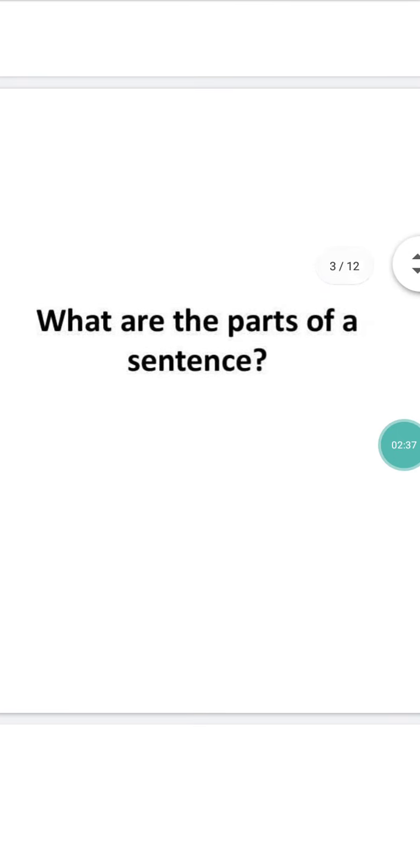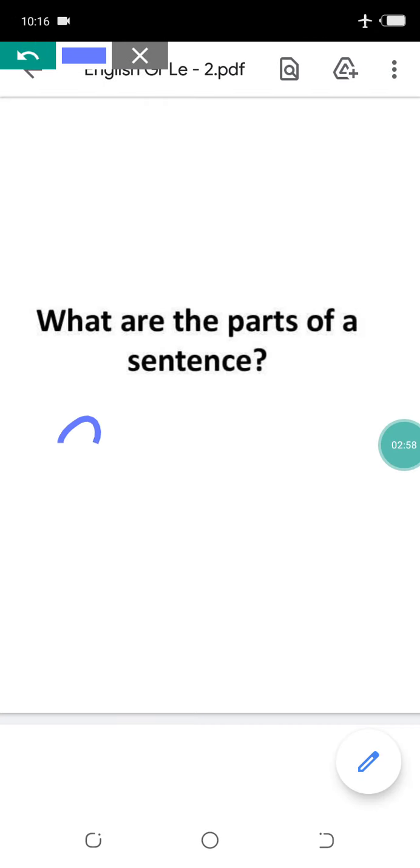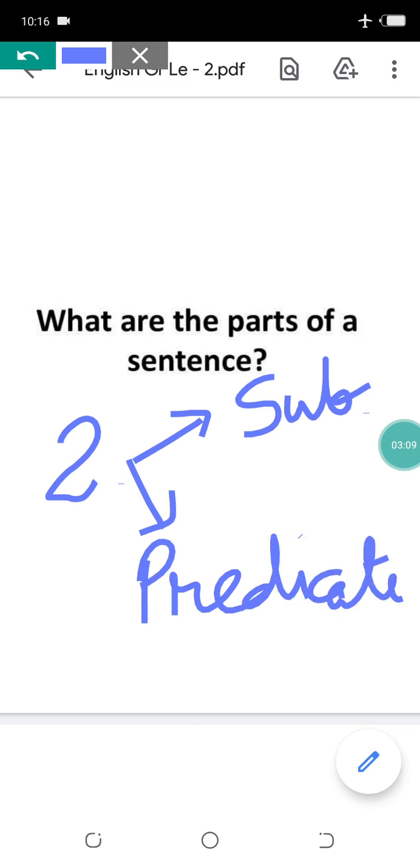See now, what are the parts of a sentence? We got to know that a group of words that give us complete sense is called a sentence. But it is made up of some parts, no? So, what are the parts of a sentence? Do you know? Okay. The 2 parts of sentence are, there are 2 parts, okay? Number 1 is subject and number 2 is predicate. Okay? First is subject and second is predicate. Clear?